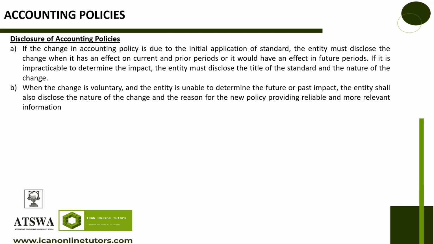And if the change in accounting policy is due to application of a standard, the entity must disclose the change when it has an effect on current and prior periods, or it will have an effect in future periods. If it is impracticable to determine the impact, the entity must disclose the title of the standard and the nature of the change.